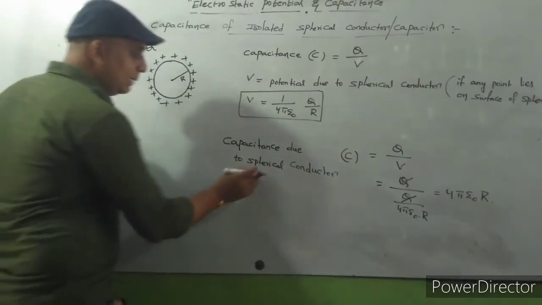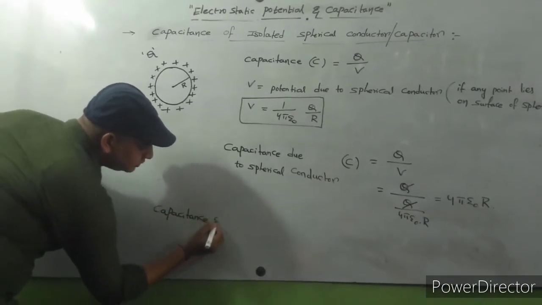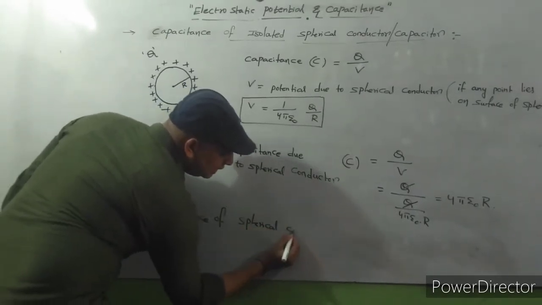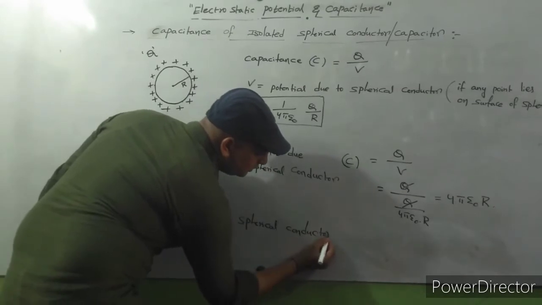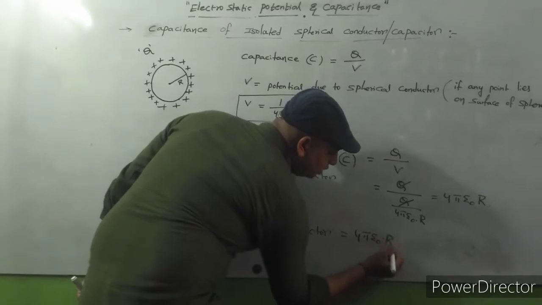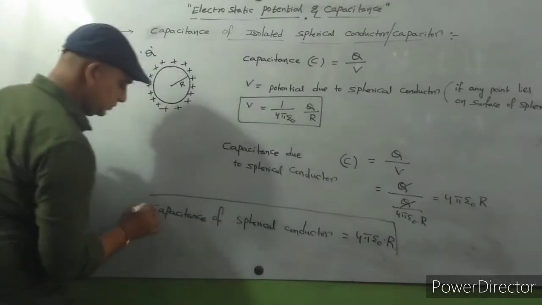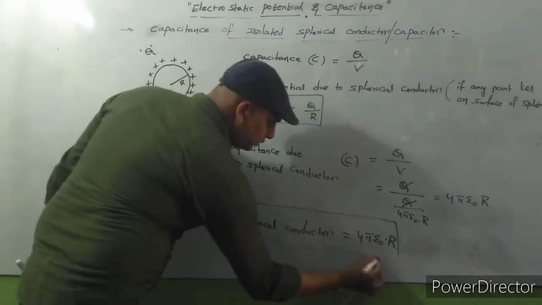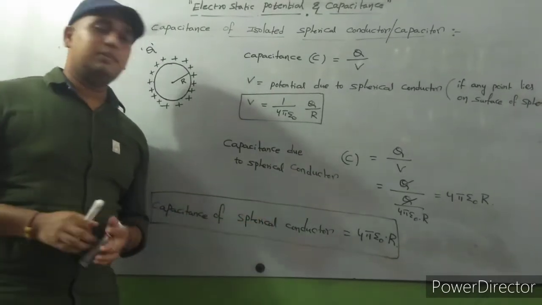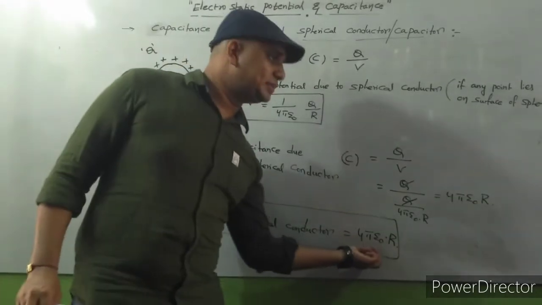The formula for the capacitance of a spherical conductor is 4 pi epsilon naught into R. Very, very important, so observe this formula. This capacitance is what formula you got? 4 pi epsilon naught into R.